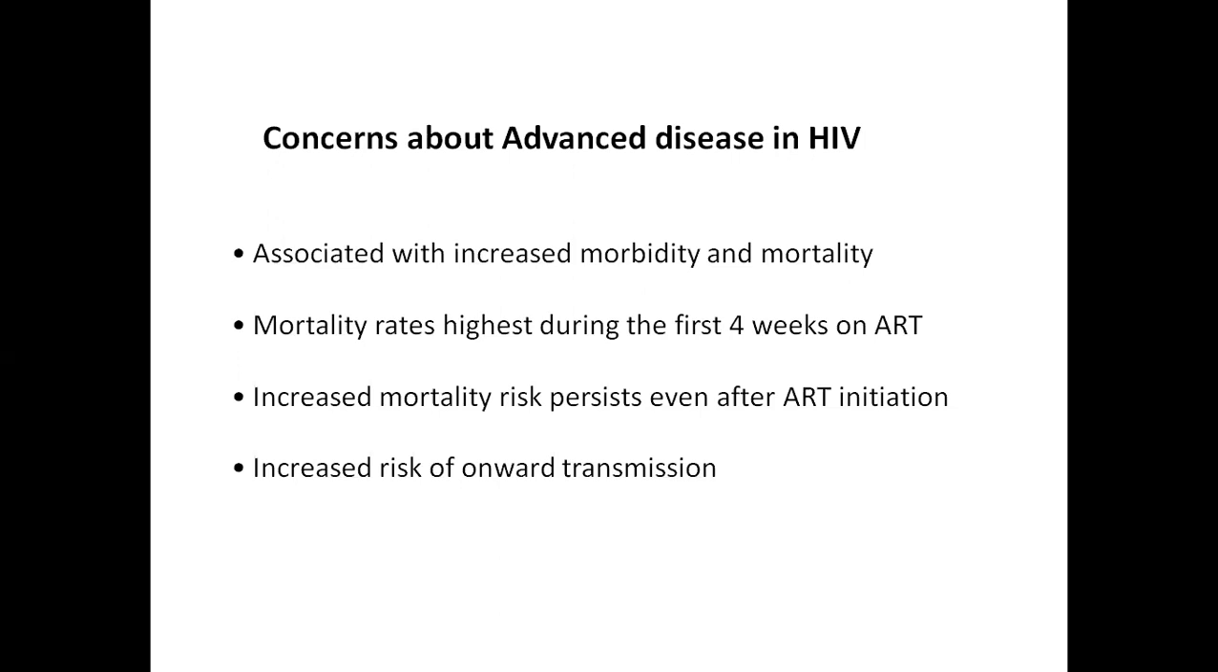So, increased risk of onward transmission is also there. A patient who is having stage 3 or 4 illness and advanced HIV with a low CD4 has high risks of vertical transmission and also transmission to his or her spouse or partner. Because there is a high viremia, the onward transmission is also very high.